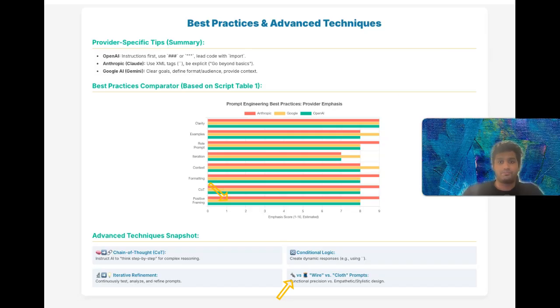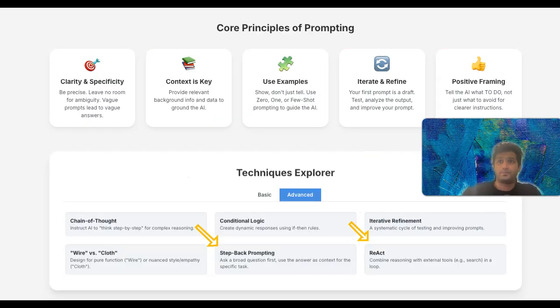Google's researchers also highlight other sophisticated methods. The first one is step-back prompting. It's like asking a broad, high-level question to get the general facts before asking the more specific questions. The answer to the broad question is then fed as context to the main task. Then there's ReAct, which is just the short form of reason and act. So essentially you're combining reasoning with the ability to use external tools like search or code execution within a loop.